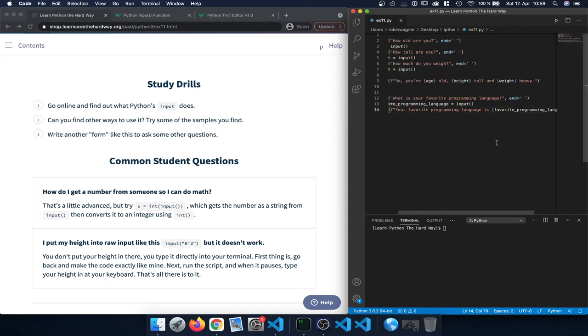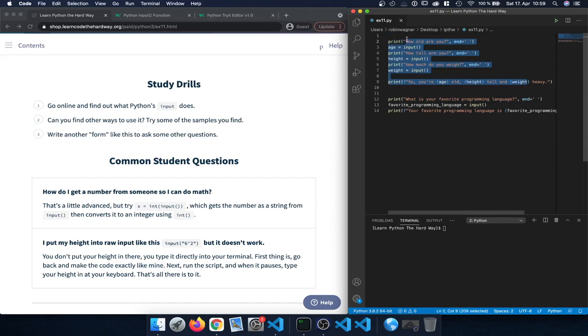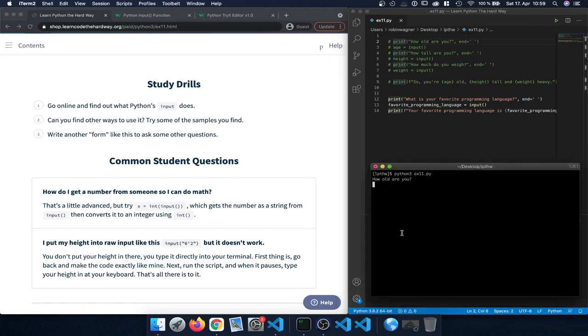All right, let's save that. Actually, for right now, I'm just going to comment out the rest of the code by pressing Command and then slash. And now we can just run this one more time. So of course it should be Python, and then it's printing it out.